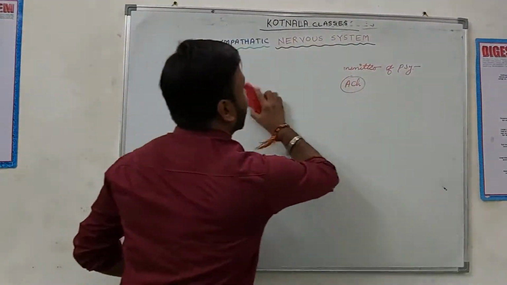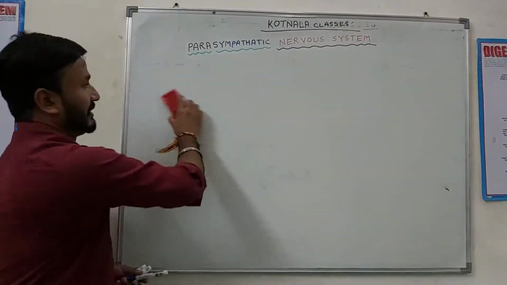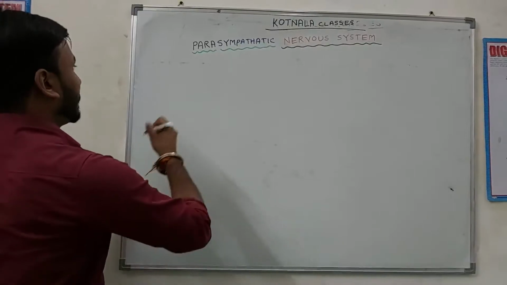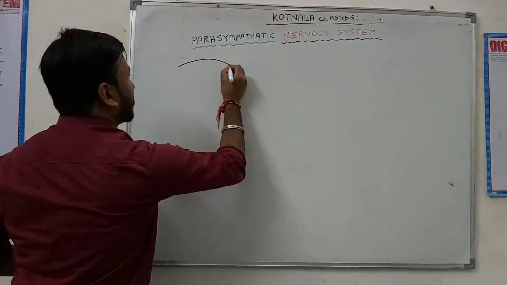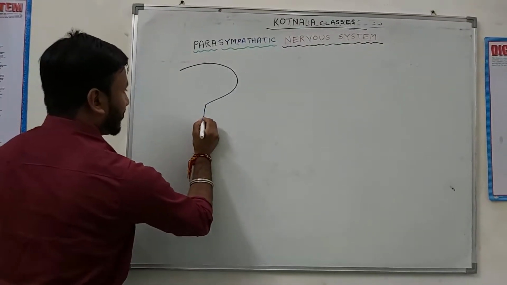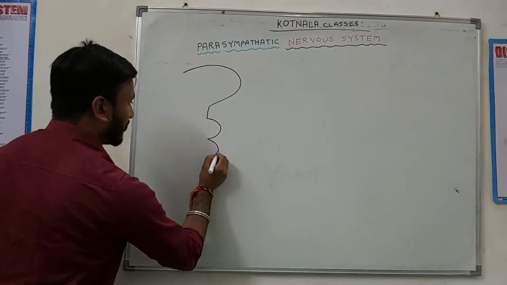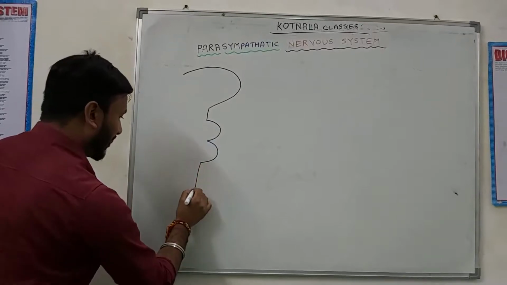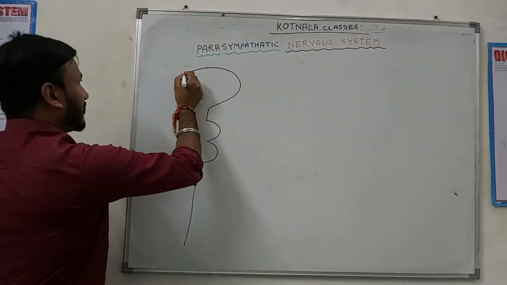Diagrammatically, this is the nervous system. There is the midbrain, pons, medulla oblongata, and spinal cord.